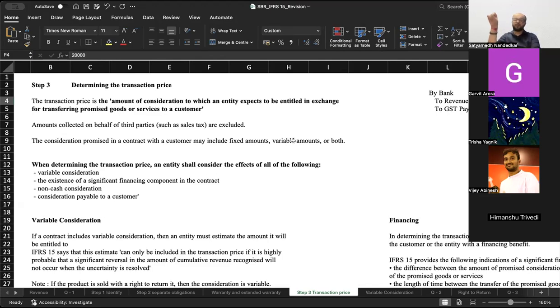It belongs to someone else. You are only acting as a collection agent. We'll see that when we go deeper into these aspects where we discuss principal and agent relationship.